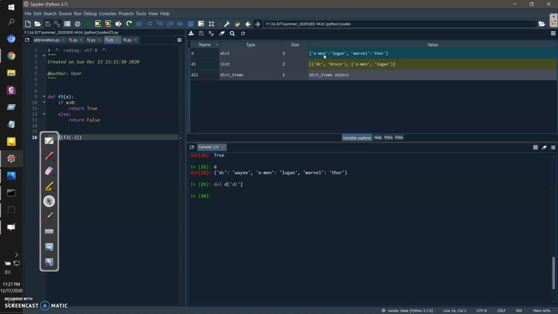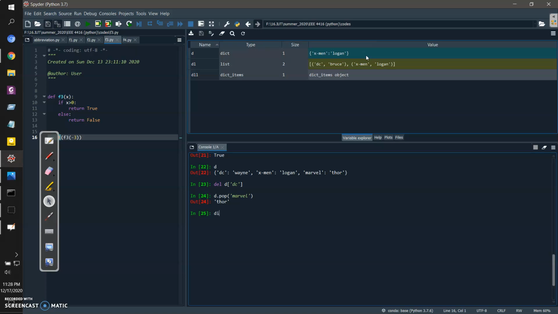So this is one way to delete an item. One other thing we can do, if I want to pop out an item and remove it, is to use d.pop. What do I want to remove, say for example Marvel. If I do it this way, it will pop out the value and remove that item from our dictionary, as you can see.